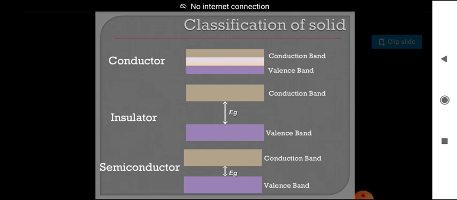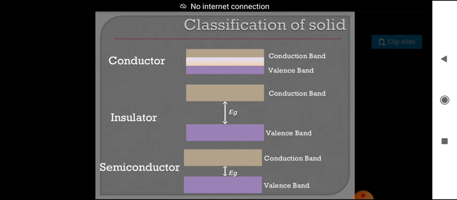So in conductors, the energy gap will be zero. There is no energy gap between valence band and conduction band. That means they will be overlapped with each other. So there is no energy gap, so the current will flow from the valence band to the conduction band.